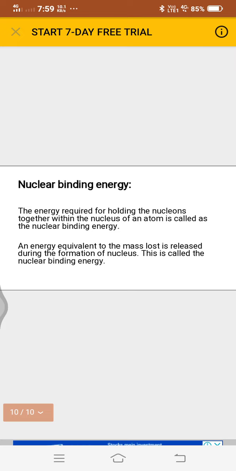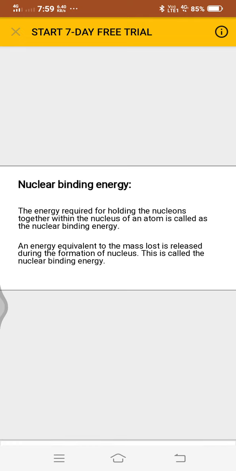The next is nuclear binding energy. The energy required for holding the nucleons together within the nucleus of an atom is called the nuclear binding energy. An energy equivalent to the mass lost is released during the formation of the nucleus.